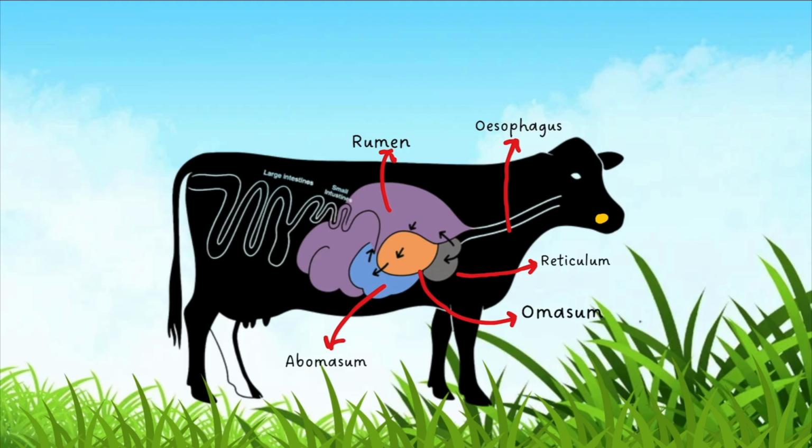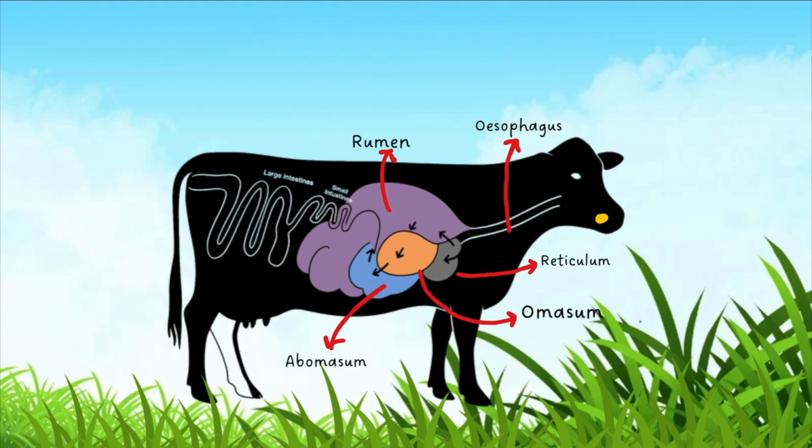First of all, they initially swallow the food without chewing, and store it inside the rumen. The rumen changes the food into curd, then after some time the curd returns to the mouth for complete chewing.